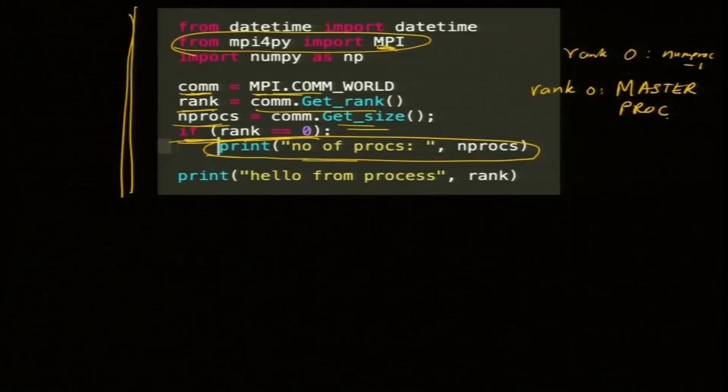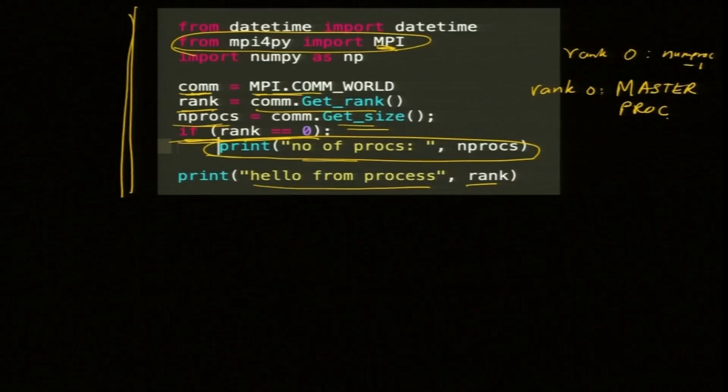And then the last line is print hello from process rank. What will it do? Will it print only 0 or something else? Yeah, each process will give its attendance. So the 0 process will say hello from rank 0, then hello from process 1, one by one. All of them will give attendance here.